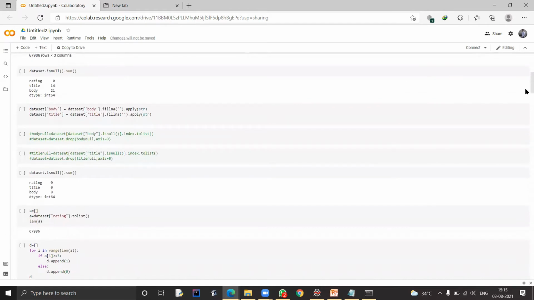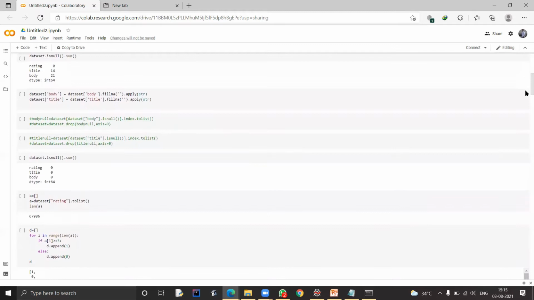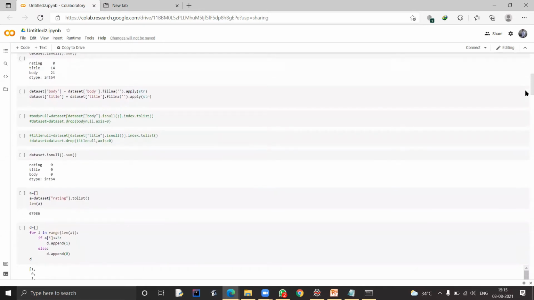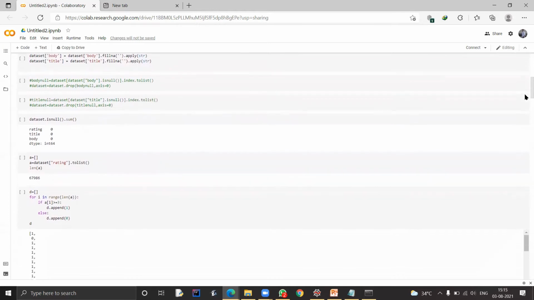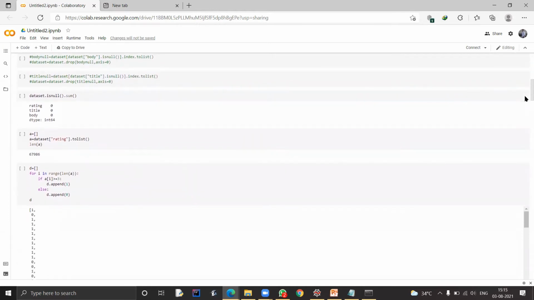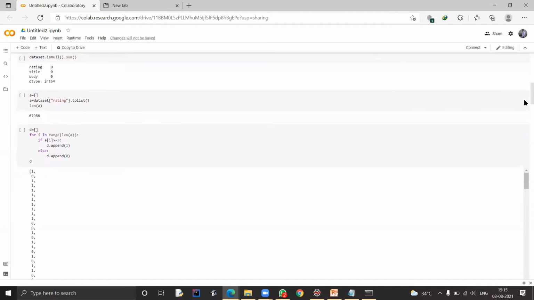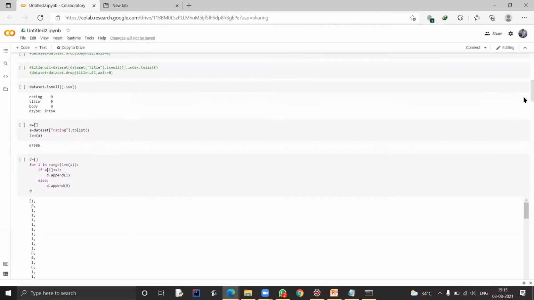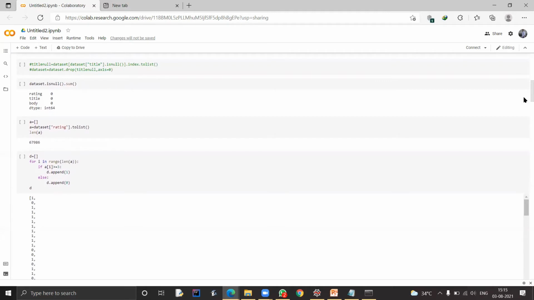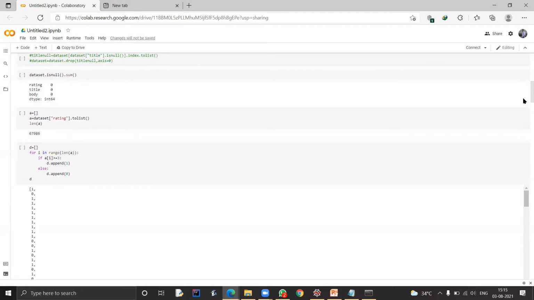This is one way of filling null values. The other way is to remove them. For example, we detect where the null values are, take their indexes, and remove the complete row. The two commented cells are one such way to remove null values. After adding blank spaces, there are no null values remaining. Later we check the length of the data set.